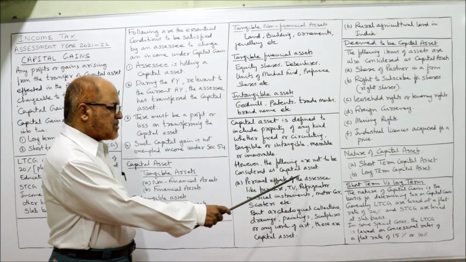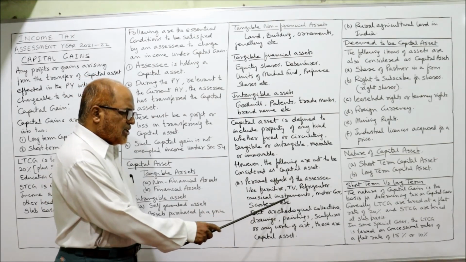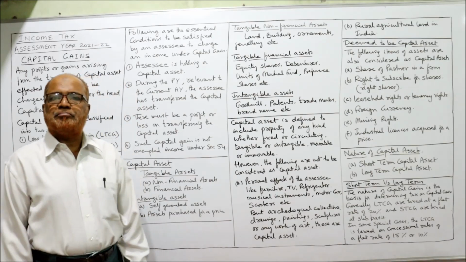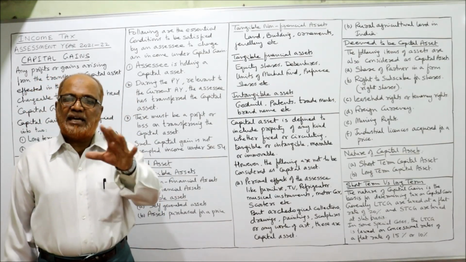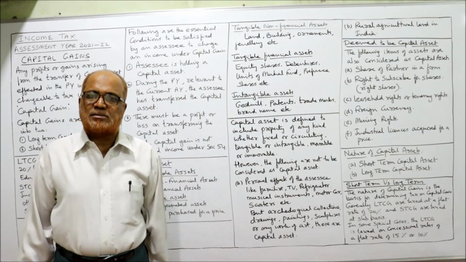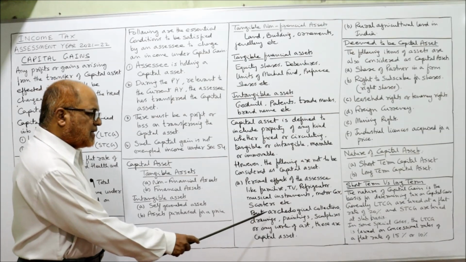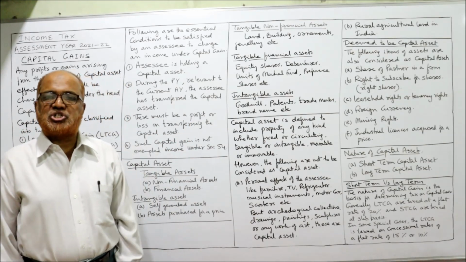Example, personal effects of the assessee like furniture, television, refrigerator, musical instruments, motor car, scooter, etc. These are the examples of personal assets. So any gain arising on transfer of personal assets are not taxed. However, but archaeological collections, later on the law has changed.